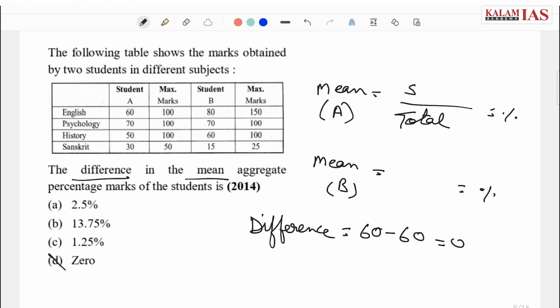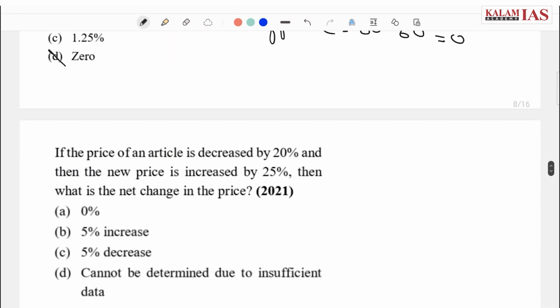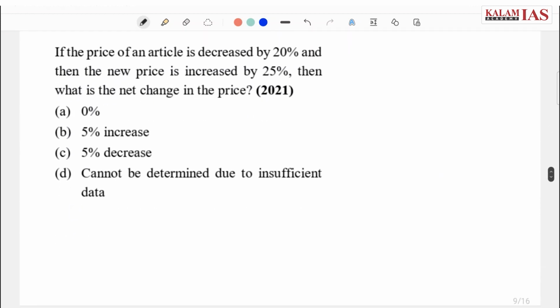Let's take another question. Now I would request every one of you again to read this question, understand, attempt it yourself, and then we'll look into this question by solving it again. So if you have like 1 minute's time, try to attempt this question and then we'll solve it.